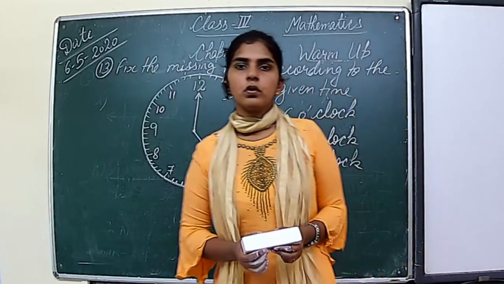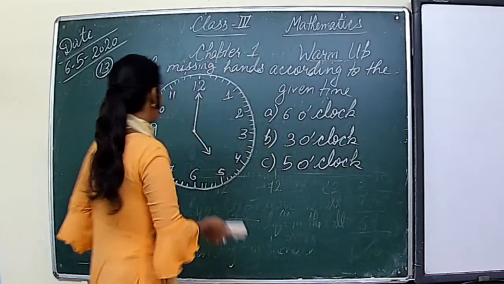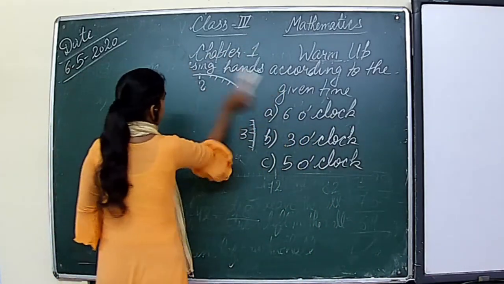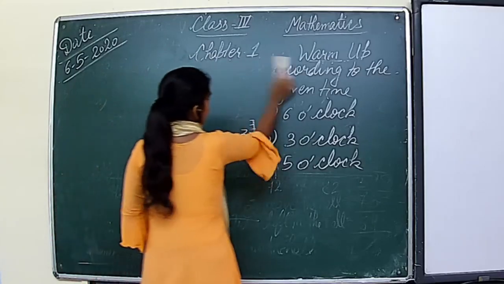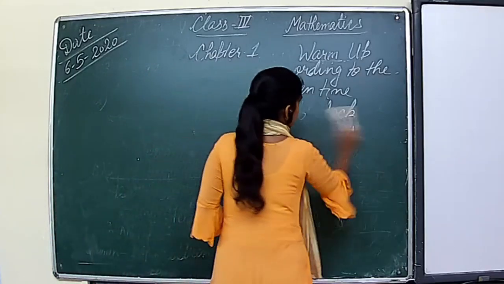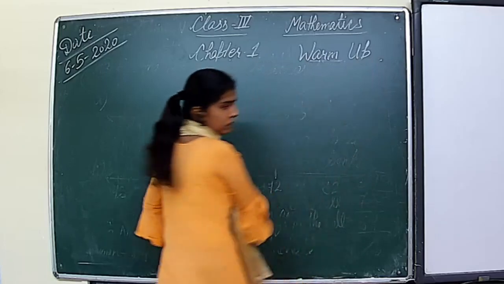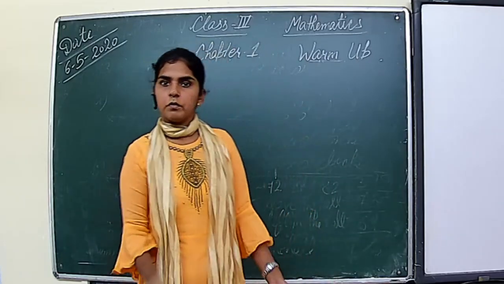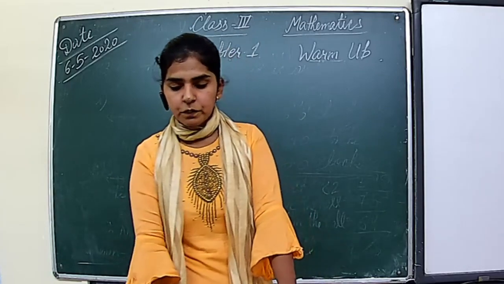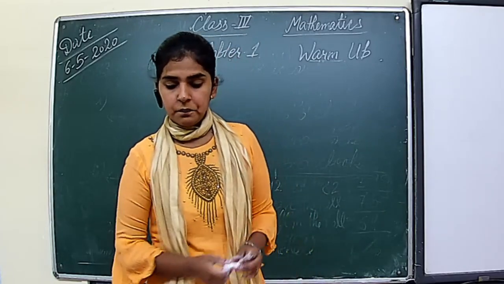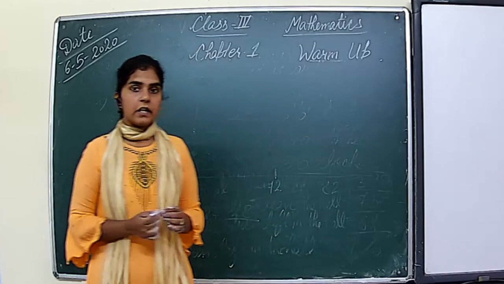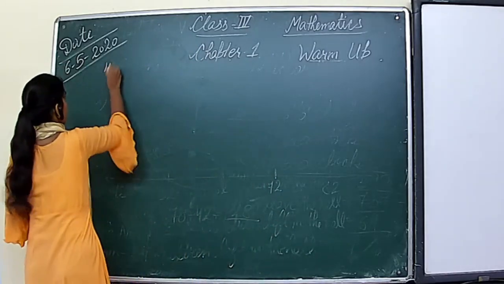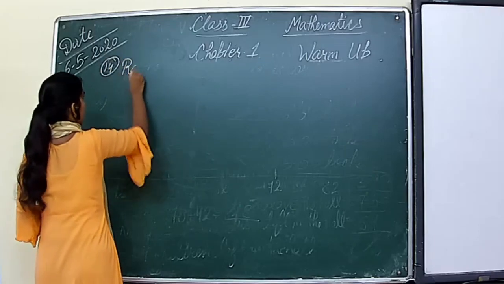Now we will go towards question number 14. So let's start. Question number 14 is, Ronit got rupees 85 from his father and rupees 39 from his mother. How much money did he get all together? Okay, all together. So first of all, let us write the question.